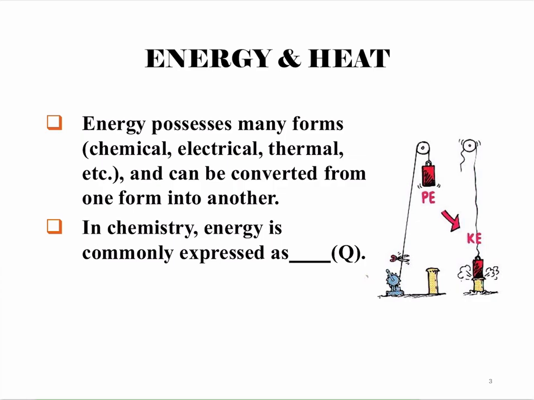And so everything in physics and chemistry is the movement of energy from one form to another. In chemistry, this is usually expressed as a quantity that we call heat. It's usually represented by the uppercase Q. Sometimes you see lowercase q as well. And why is it called heat? Well, in chemistry, a lot of the time this potential isn't going from gravitational potential energy to kinetic energy. It's going from the potential energy of chemical bonds into temperature, which is how fast molecules are moving. Right? So in chemistry,